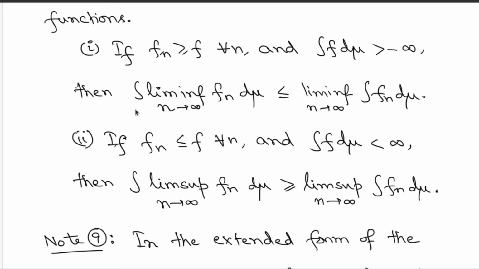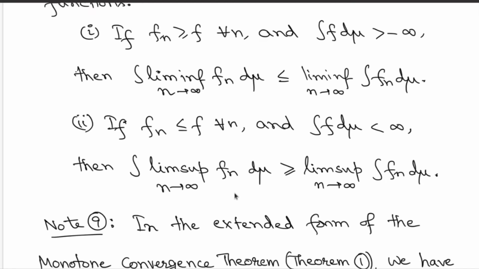The second part says that if you have a bound going in the other direction, that means if the fn's are dominated from above by this function f, and if the integration of f exists, avoiding the value plus infinity, then you get the other-sided inequality, but it involves the limit superior of the functions and their integrations. So the statement says that the integration of the limit superior is at least the limit superior of the integrations.